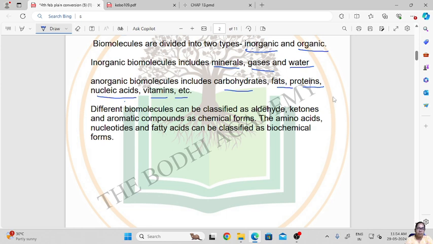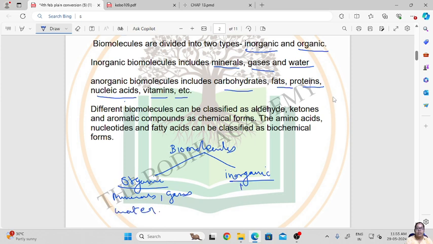So biomolecules are basically divided into two types, that is organic and inorganic. Inorganic are basically minerals, gases and water.